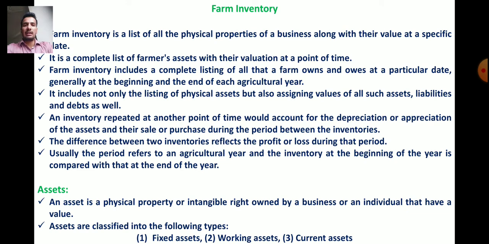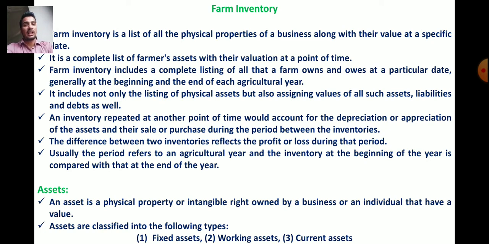A farm inventory repeated at another point of time would account for depreciation or appreciation of the assets and their sale or purchase during the period between the inventories. For some farm machinery we need to keep a record of depreciation, the value of wear and tear.